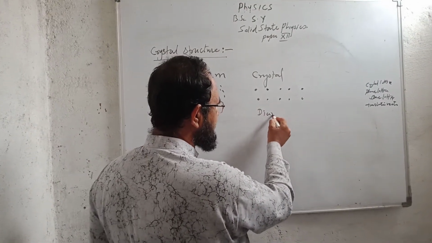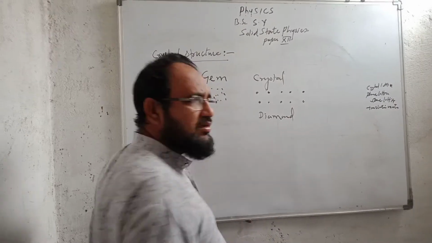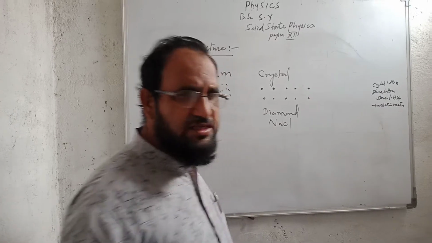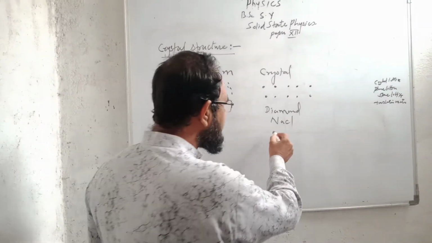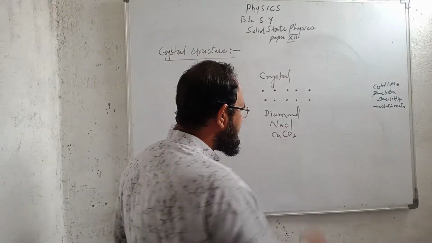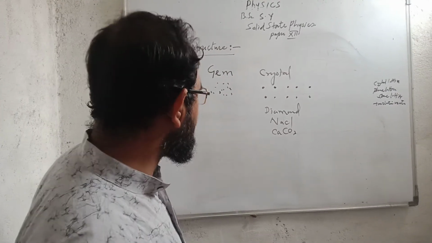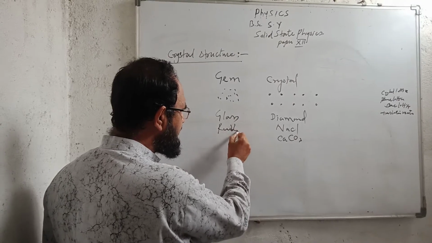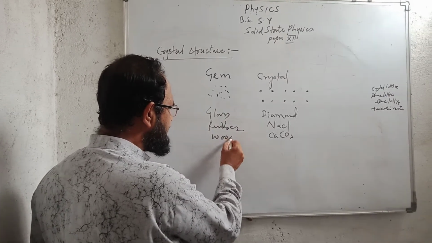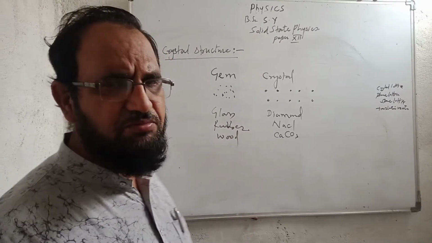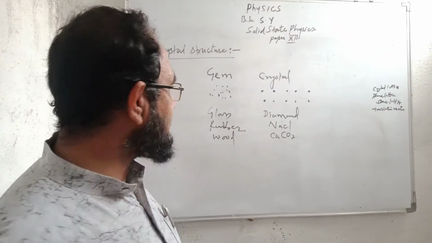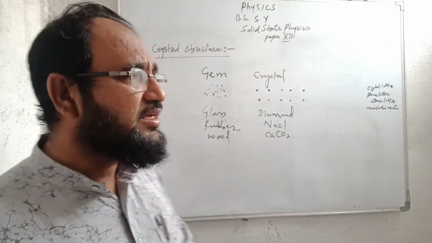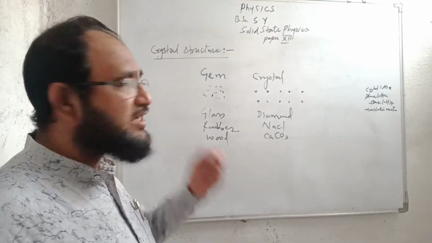For example, I can give the example of the crystal as diamond is a crystal, single atom crystal, diamond. Similarly, NaCl is a crystal. Calcium carbonate, CaCO3, is a crystal, while glass is a gem, rubber is a gem, wood is a gem. So other materials are gem. So we can categorize the material into two parts, one is the gem and another is crystal. So now let us understand about the crystal.